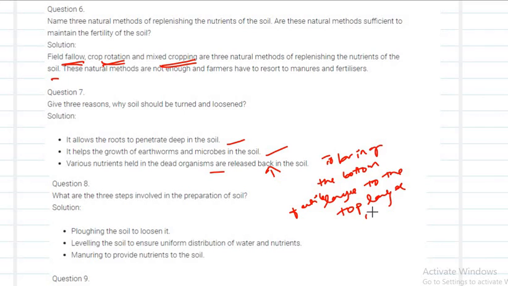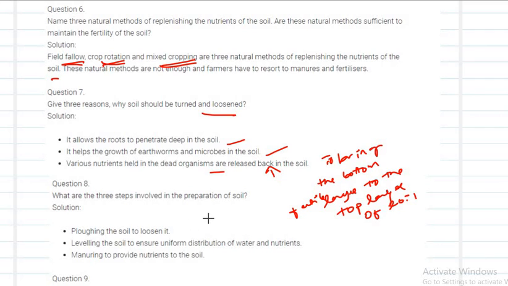What do you mean by that? The fertility should not only be deep in the soil; you should see the fertility on the top layer of the soil also. For that we have to turn and loosen the soil.